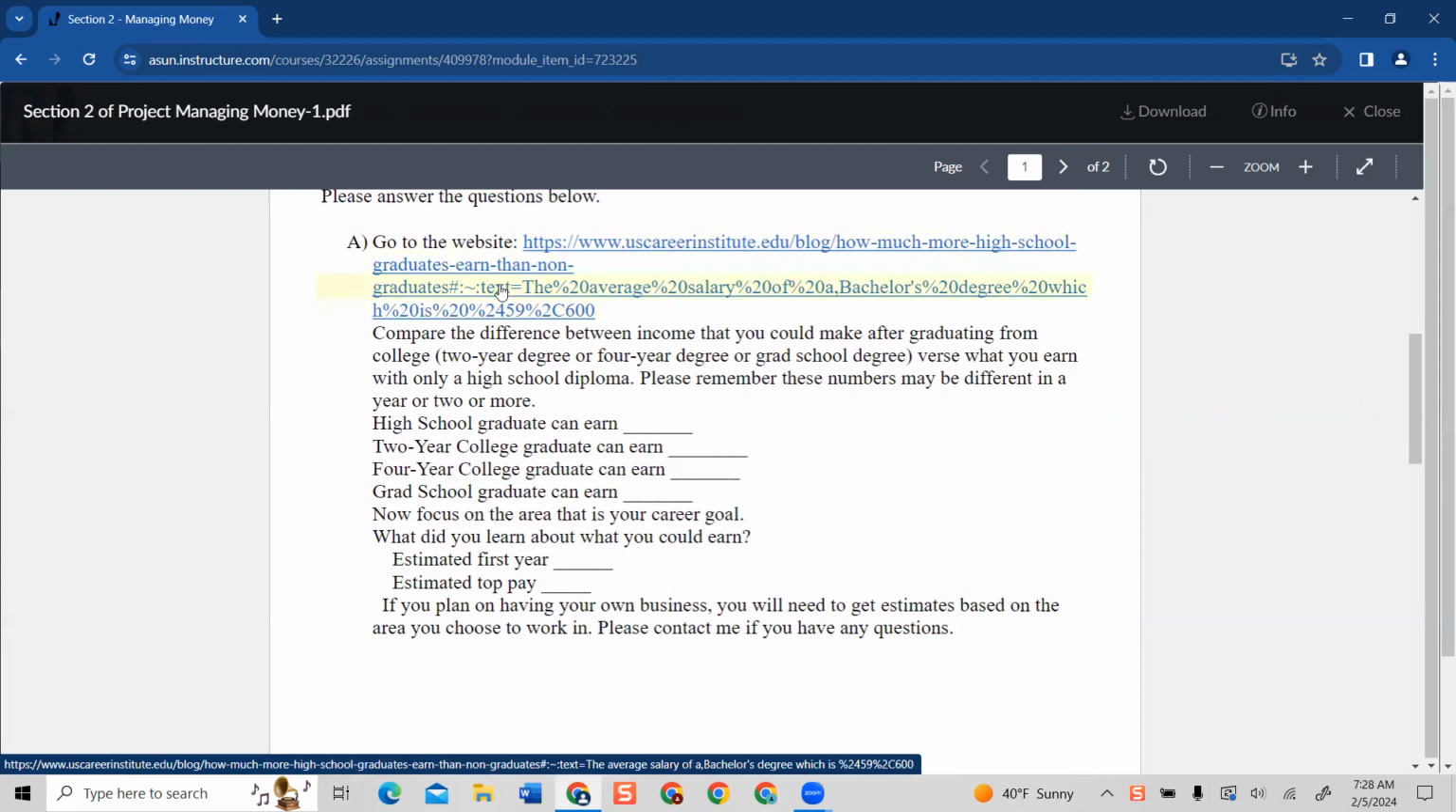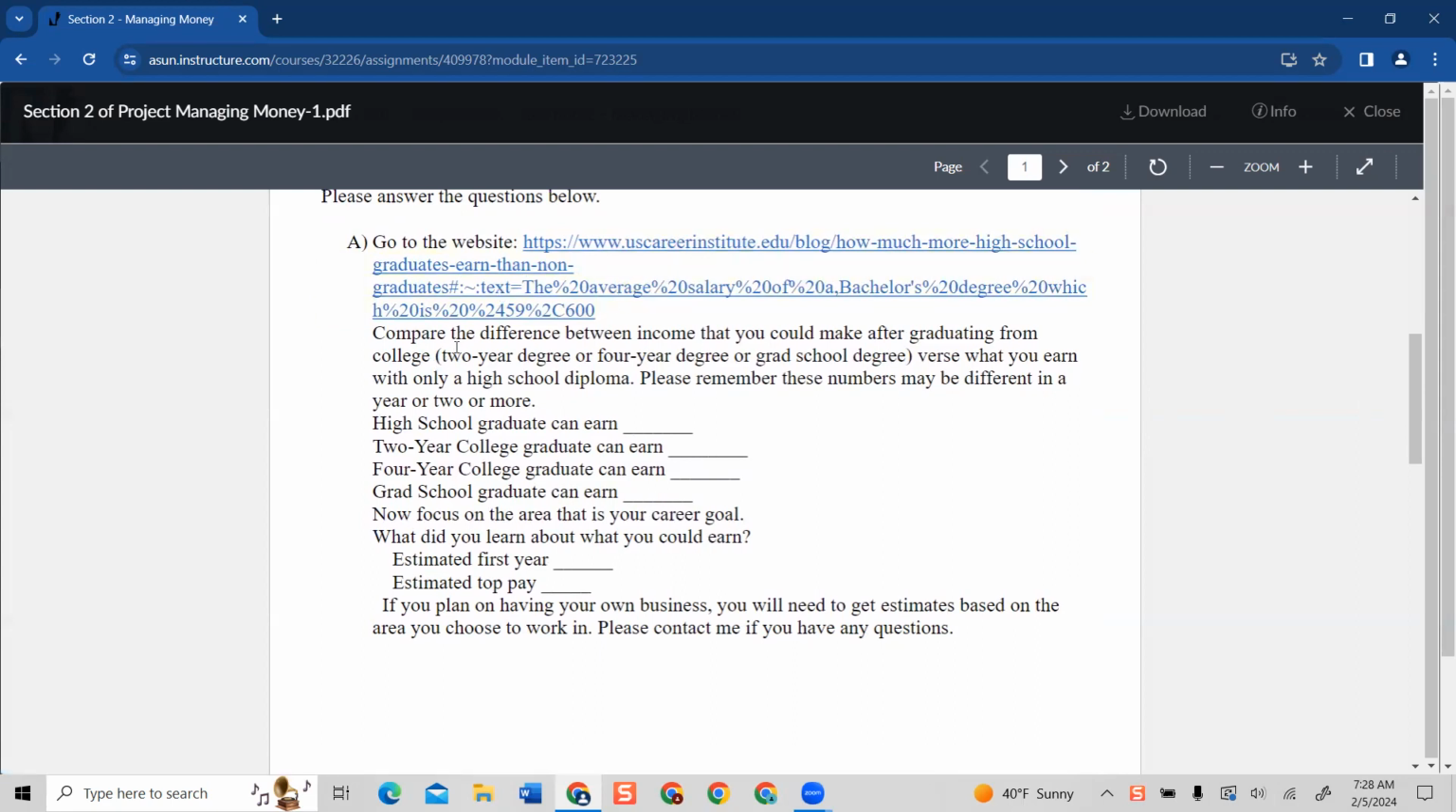I said go to this link here, and I want you to compare the differences between income that you could make after graduating. Believe me, it's just an expectation, because each year money and numbers and everything changes, right? If you notice, cost of living goes up every year. So it's not going to be exact. You're just going to get a rough idea. So go on to that web link, and if you use a different web link, please put it on your works cited. Put this one on the works cited too.